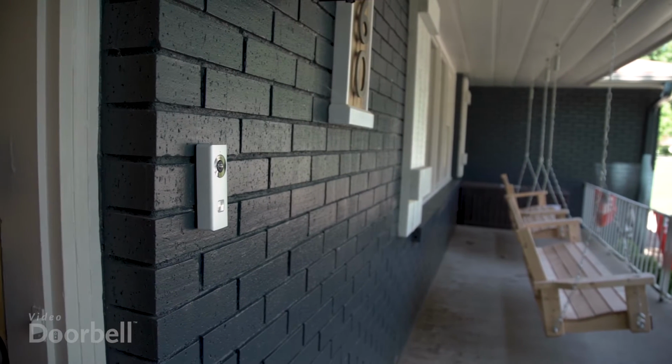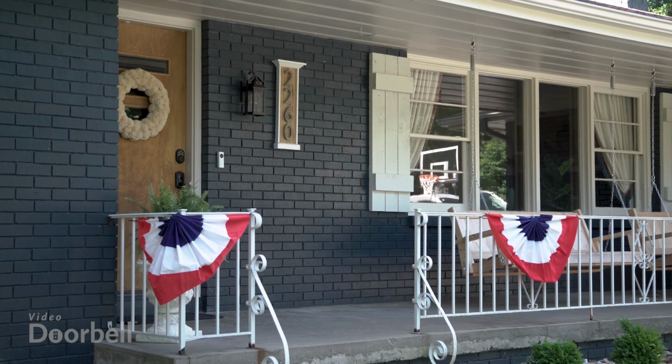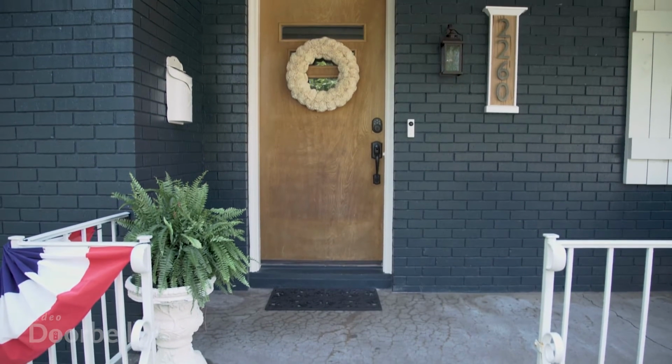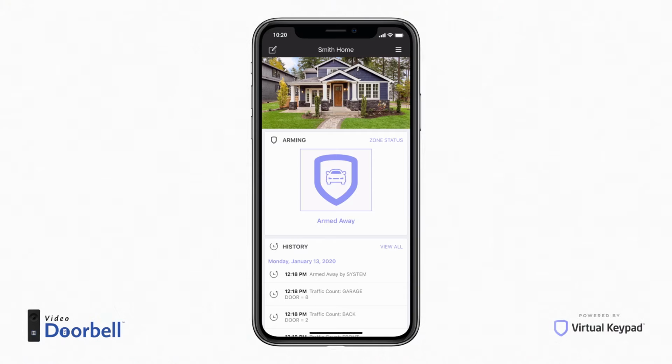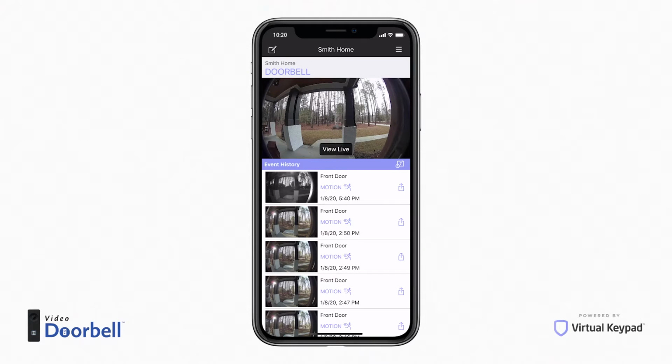Your video doorbell lets you see, hear, and speak to anyone at your door, anytime, and from anywhere using the Virtual Keypad app. Here's how to use your video doorbell. To view your video doorbell, open Virtual Keypad and tap Doorbell. Tap View Live.